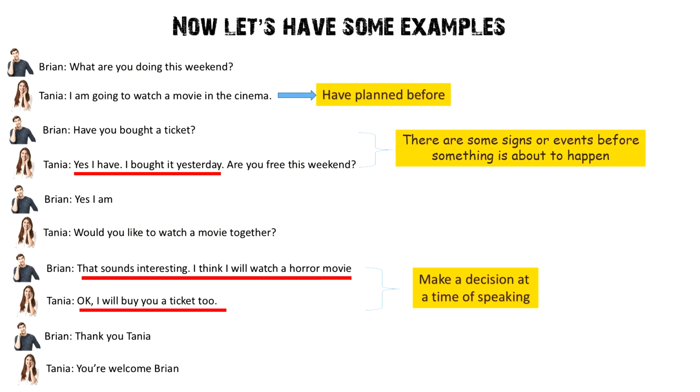Because before, Brian never planned. Brian tidak pernah merencanakan untuk menonton, tetapi mendapatkan undangan dari Tanya. So therefore, Brian makes a decision, membuat keputusan, I think I will. So, Brian makes a decision at the time of speaking. Membuat keputusan pada waktu yang bersamaan.